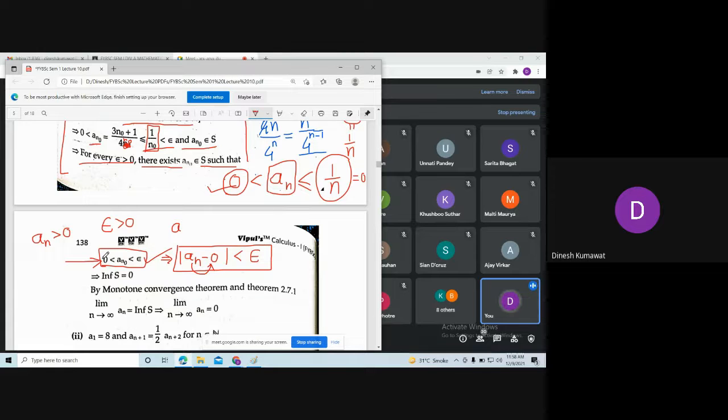If you recall that statement for infimum: S is a non-empty subset of real numbers, then a number M is the infimum of the set S if and only if M is a lower bound of S, and another condition is what?